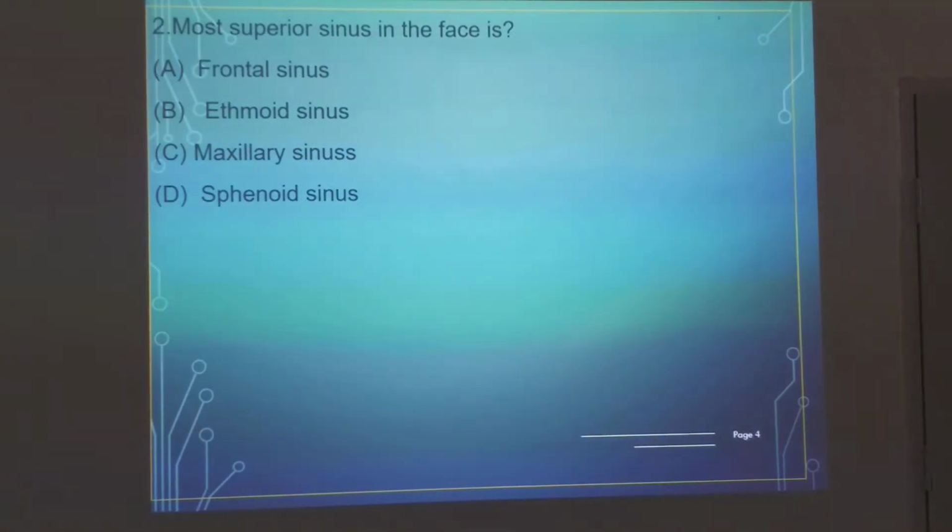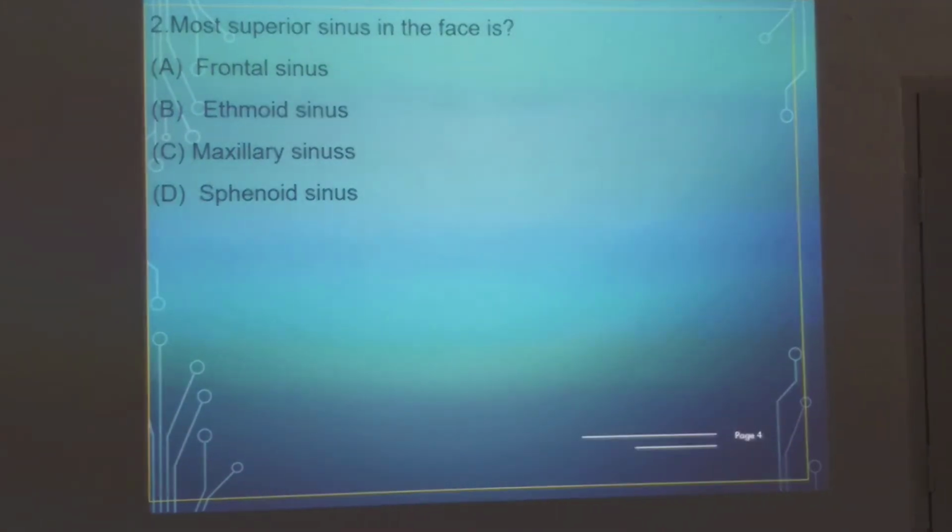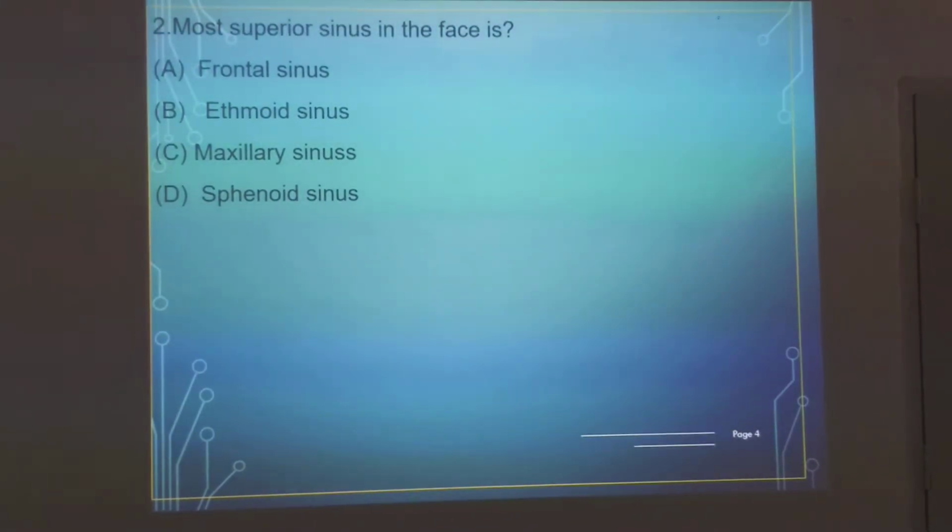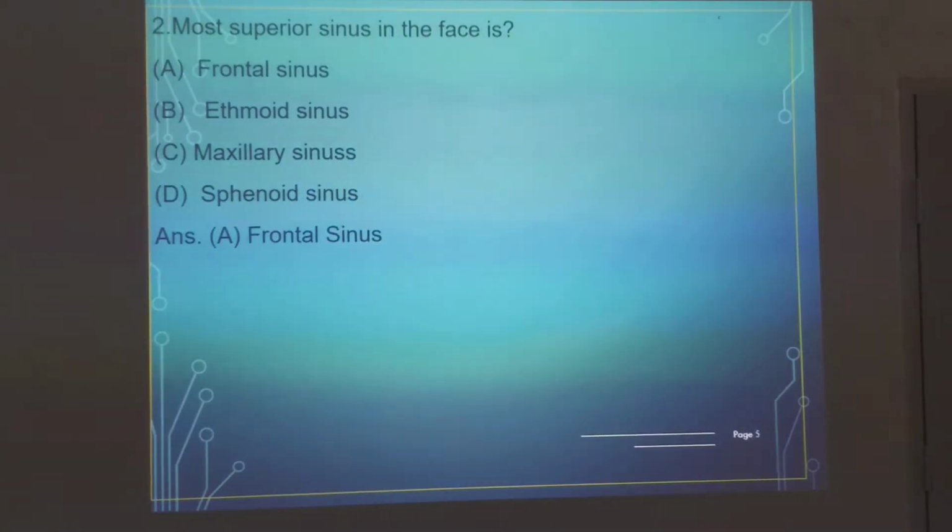Most superior sinus in the face. The options are frontal, ethmoidal, maxillary and sphenoidal sinuses. So what is the answer? Yes, no problem. The most superior sinus in the face is the frontal sinus. So the answer is correct.